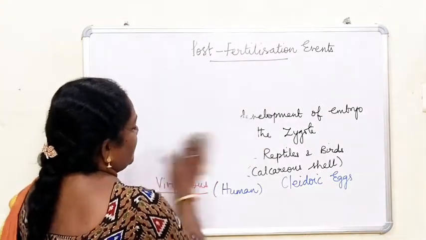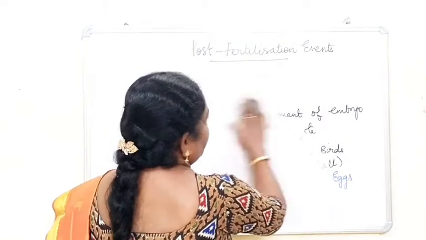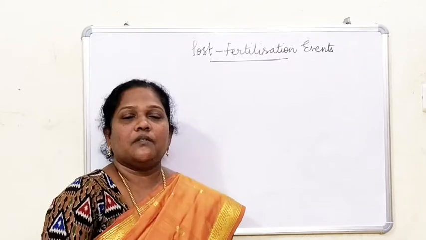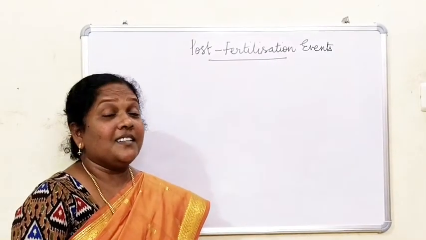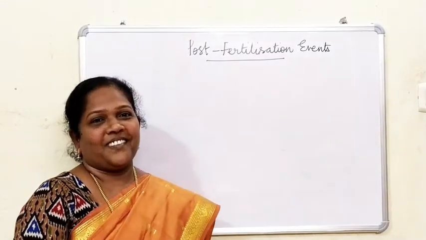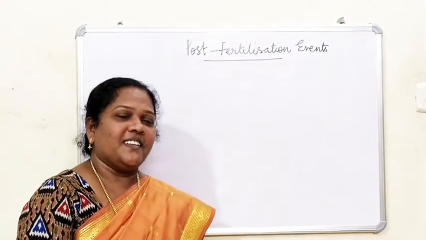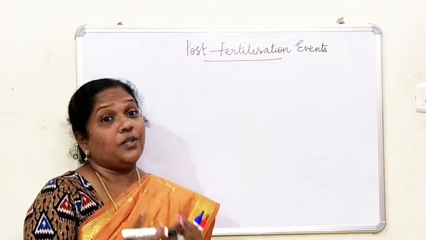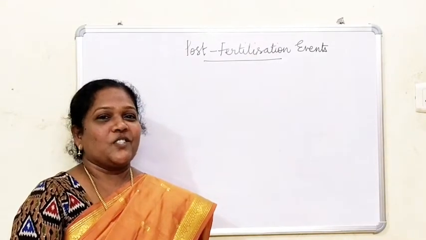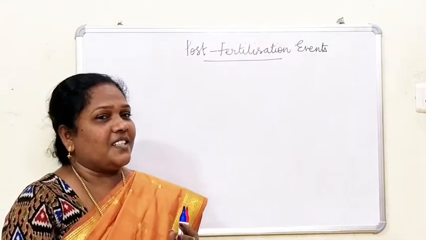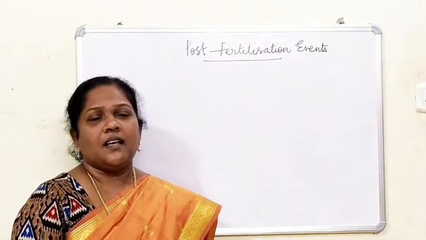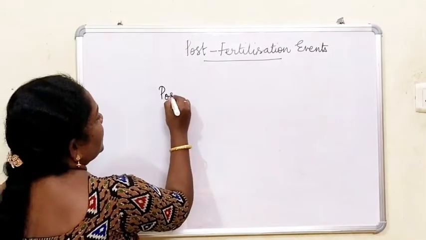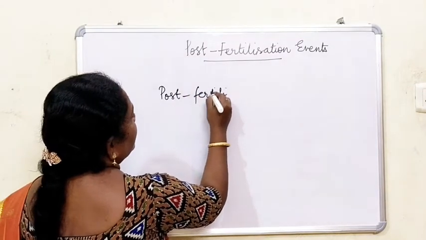What about plants? What happens in plants? After pollination, fertilization takes place. Where does fertilization occur? It occurs inside the ovary. The male gamete and the female gamete fuse, and the zygote is formed. The zygote develops into an embryo. So after fertilization, what are the post-fertilization changes which occur in plants? The zygote develops into an embryo.